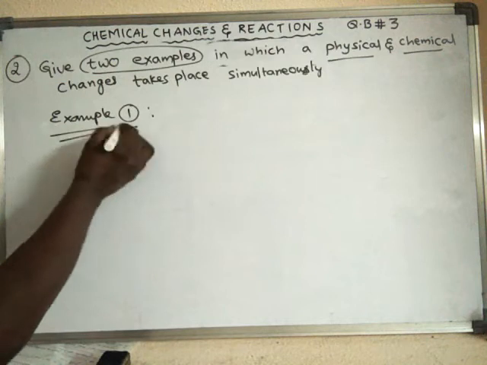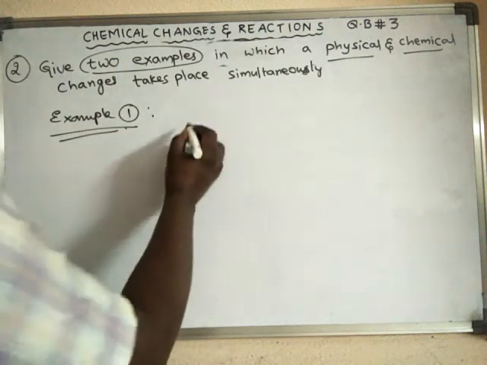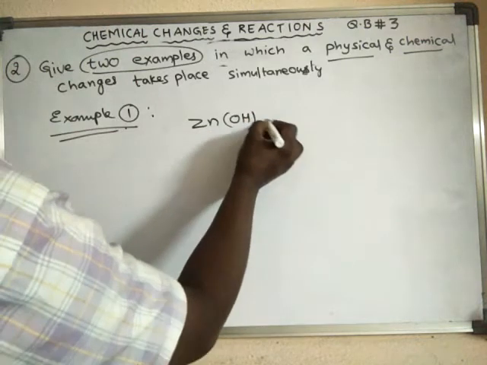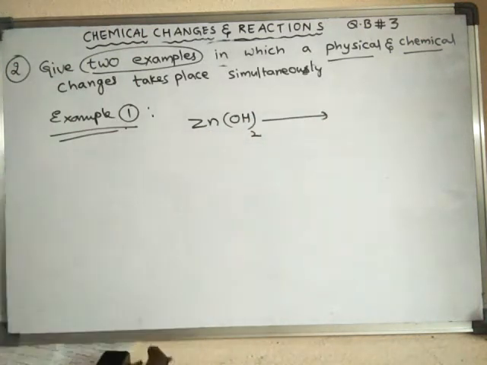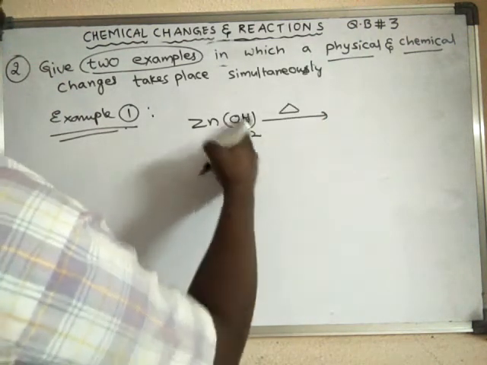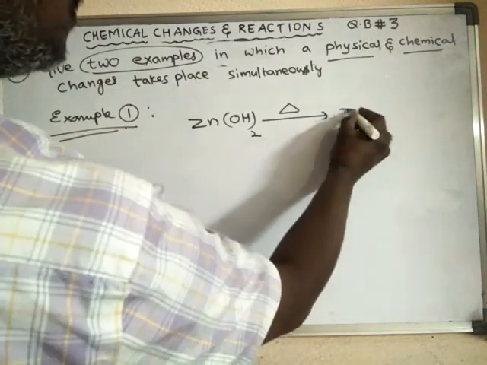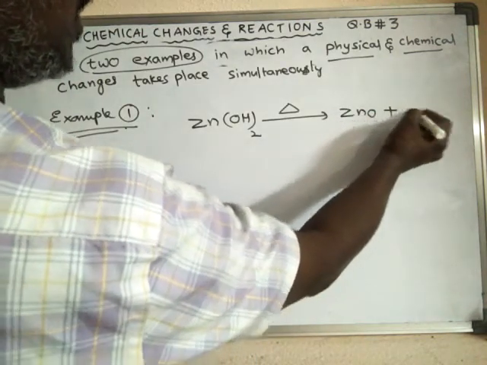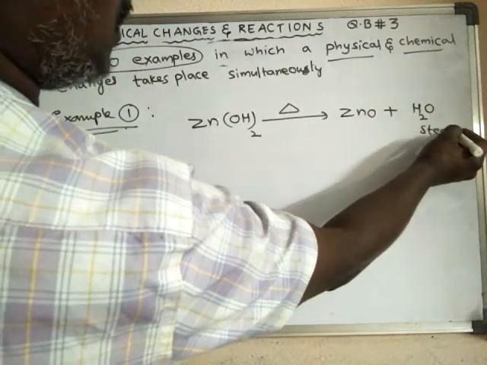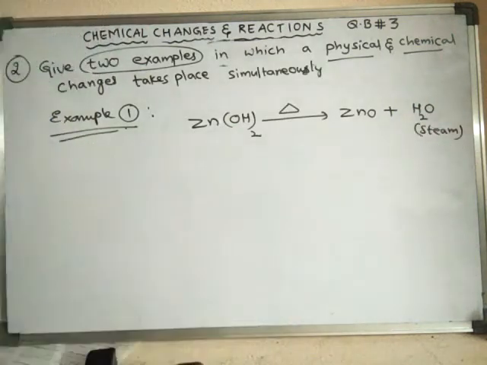Example 1. Whenever zinc hydroxide is heated, it will decompose. That means it will break down into zinc oxide, and water is released in the form of steam. Hence a new product is formed.